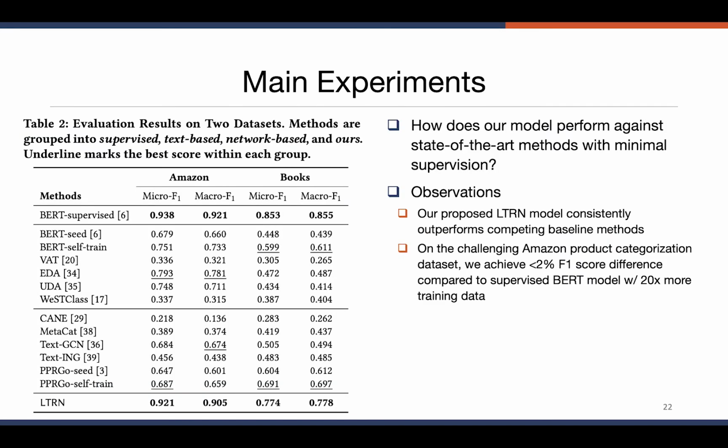Here's the result from our main experiments. We compare our model to various baseline methods. The baseline methods can largely be grouped into text-based methods and network-based methods. As you can see in the table here, our model consistently outperformed all the baseline methods on both datasets. And also note that on the challenging Amazon product categorization dataset with hundreds of categories, our model achieved less than 2% F1 score difference compared to the supervised BERT model with 20 times more training data.